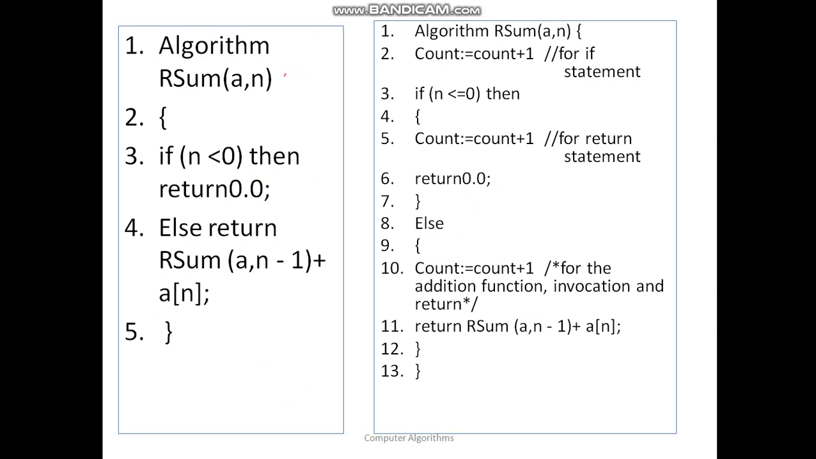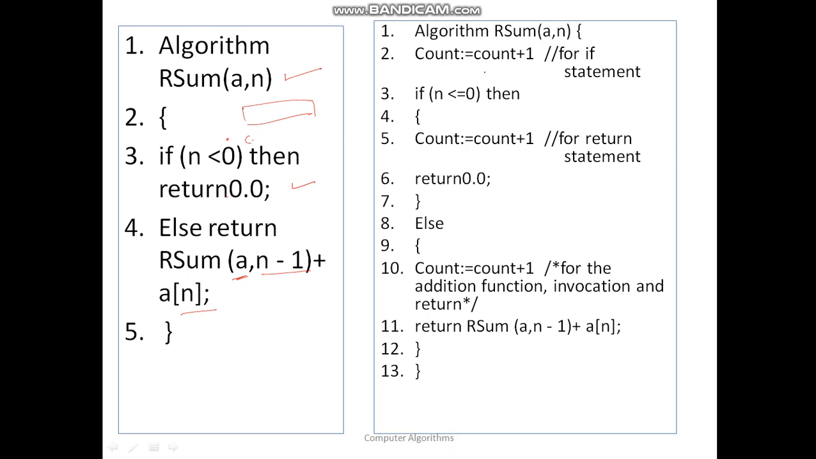So here our intention was to again add the content of the array, but by using a recursive algorithm. If n is less than 0, then return 0, otherwise return R sum of array A up to n minus 1 elements and add it with A of n. Now let's identify how many counts are required. For this if statement there will be one count required, if this statement executes, and for this return one count is required.